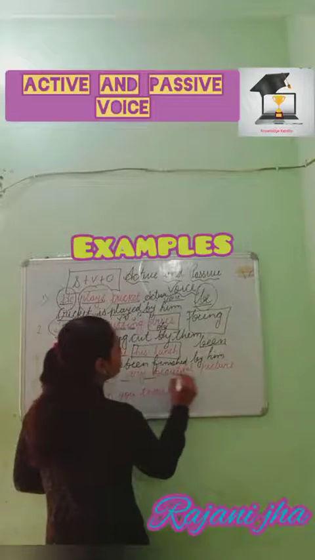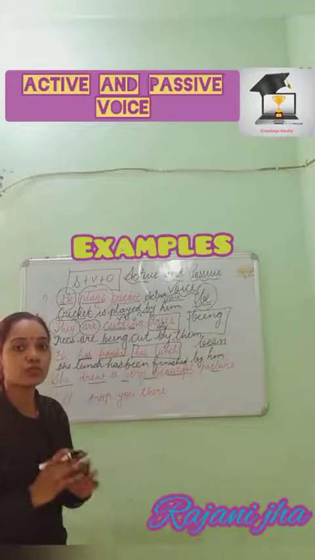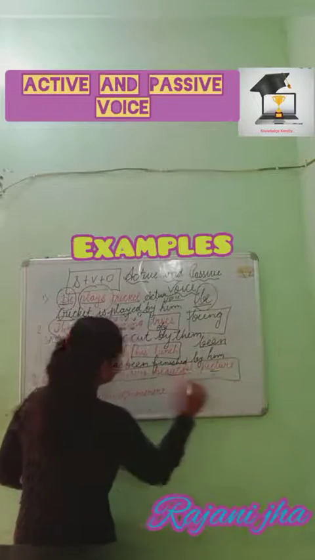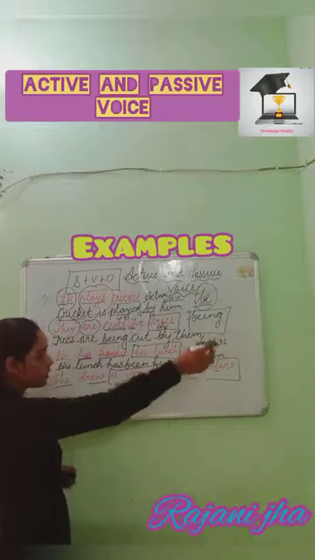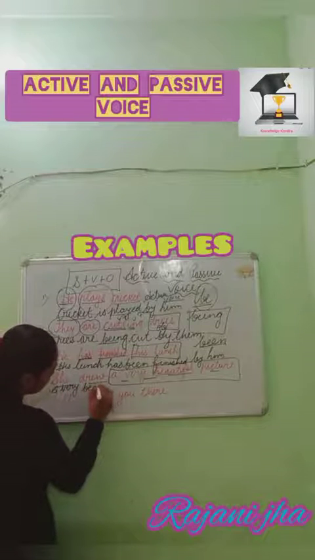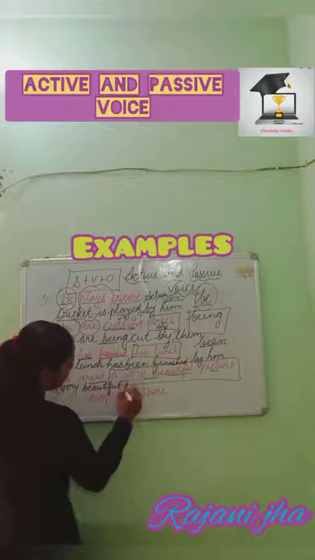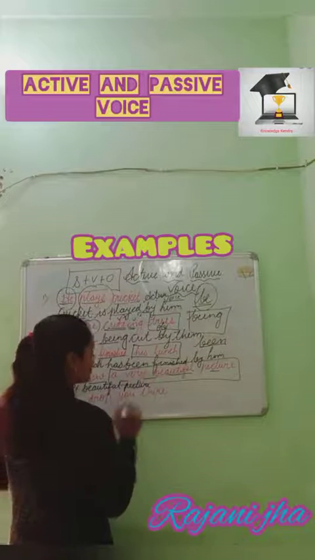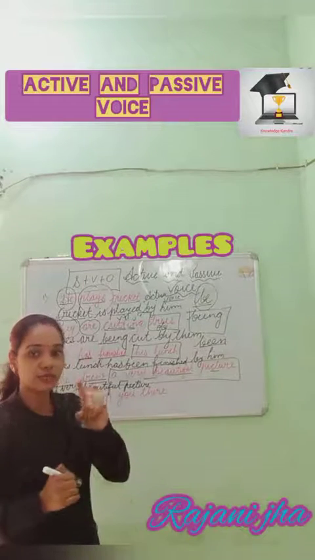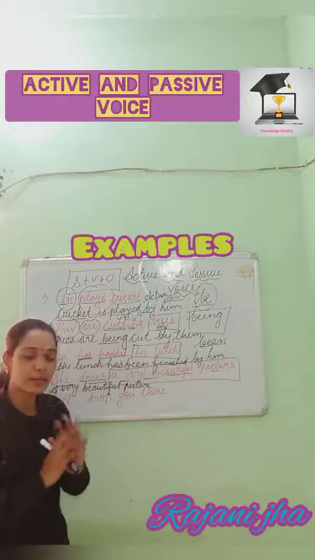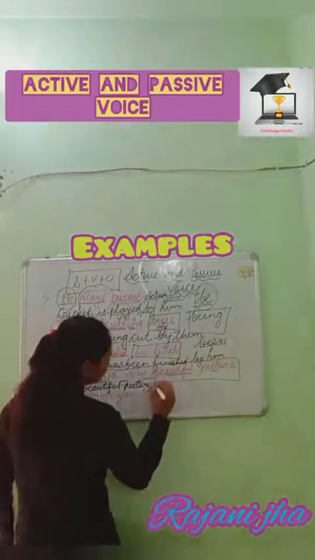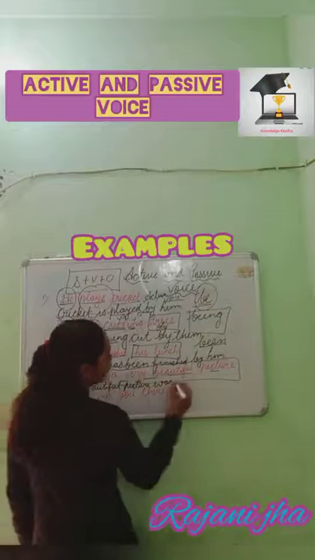The next we have, she drew a very beautiful picture. This tense belongs to past indefinite or simple past tense. And again, a very beautiful picture as a subject will come first. A very beautiful picture has become the subject over here, and drew, that is past indefinite or simple past. Already I told you that you have two options, was and were, according to the subject. So here picture, not pictures, the subject is singular, so we'll use was. Now the third form of verb, that is drawn,